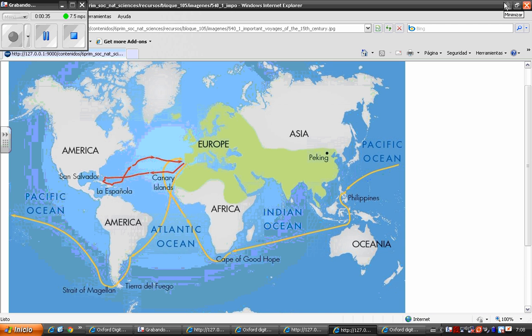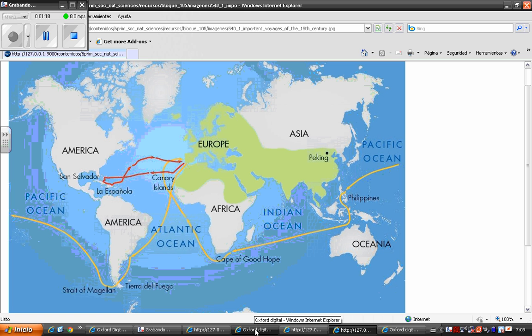All right, looking at the map, which is the same one that you have in the book, in the area that is green, right here, you can see that this is what we would call the known world from the point of view of Europeans. The red line that you see here is the route that Christopher Columbus took when he went to the Americas, like this. The route that you can see in red is the trip that Ferdinand Magellan and Juan Sebastián Elcano took when they first circumnavigated the world, which means that they went all the way around the world.